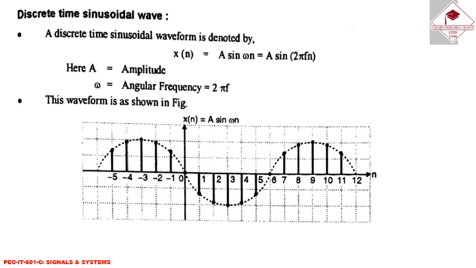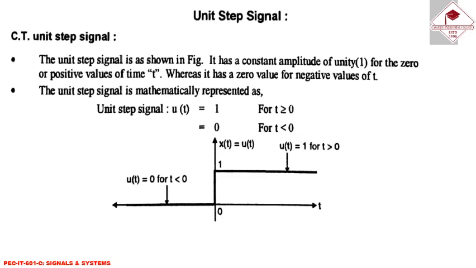Next, discrete time sinusoidal signal. Discrete time sinusoidal waveform is denoted by x[n] = A sin(ωn) = A sin(2πfn). Here A is the amplitude and ω is the angular frequency, which is equal to 2πf. And this is the waveform of the discrete time sinusoidal signal.